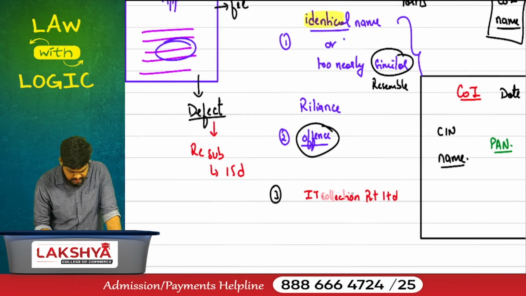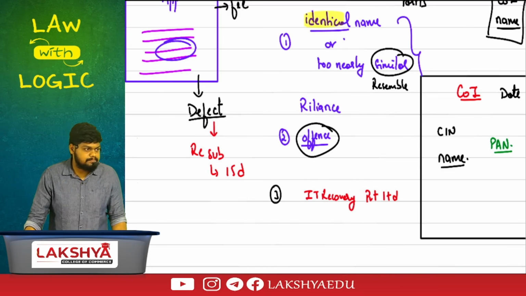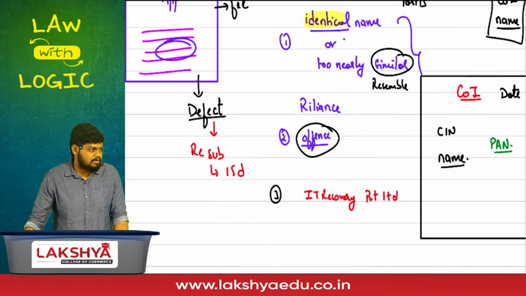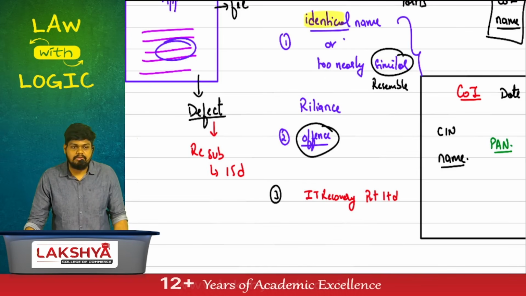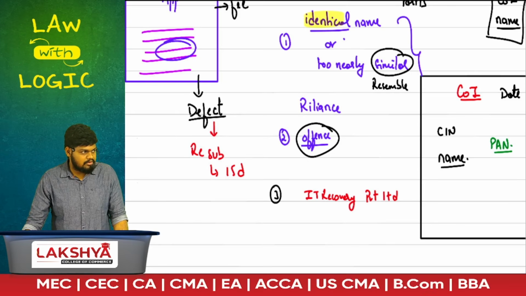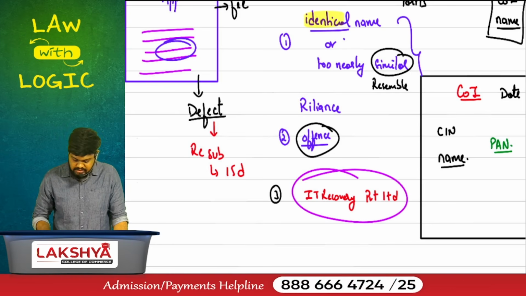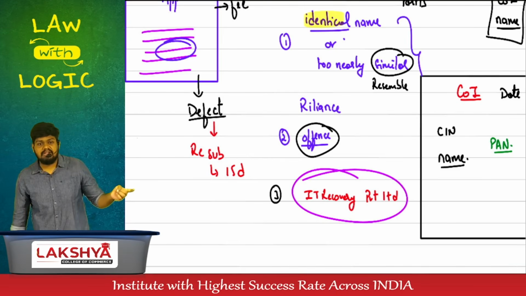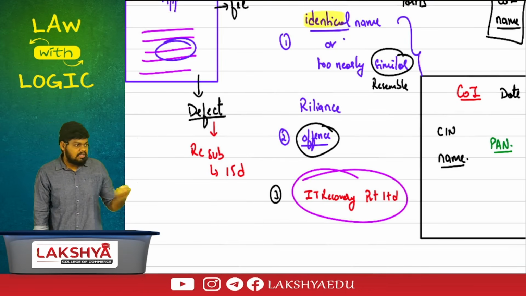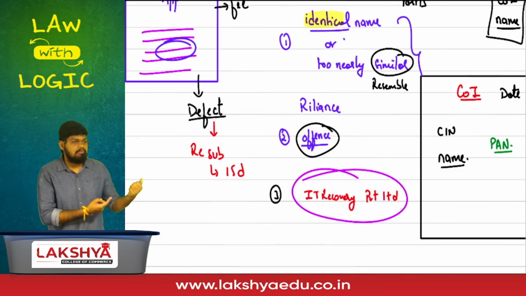Or Income Tax Recovery Private Limited? Recovery sounds better. Income Tax Recovery Private Limited. We'll start recording income taxes. We'll give them discount. Not allowed. Allowed? Not allowed. Why? This type of company's name is giving the impression that it is connected with the government. If not all, a few of them might be fooled that this is actually a government entity.